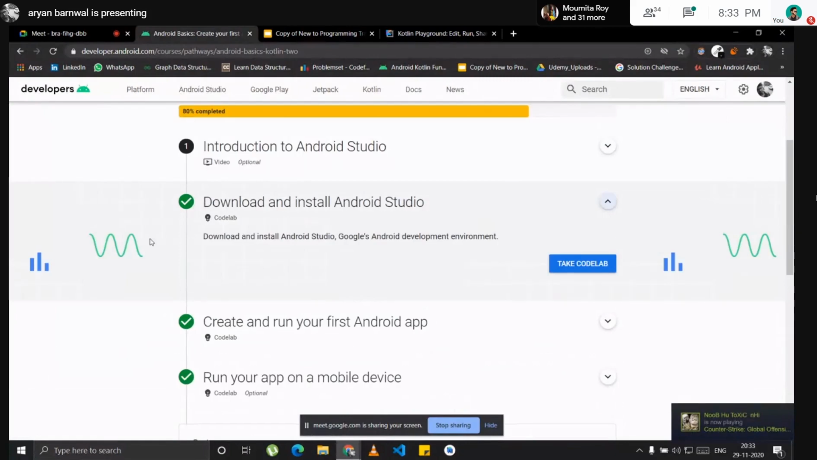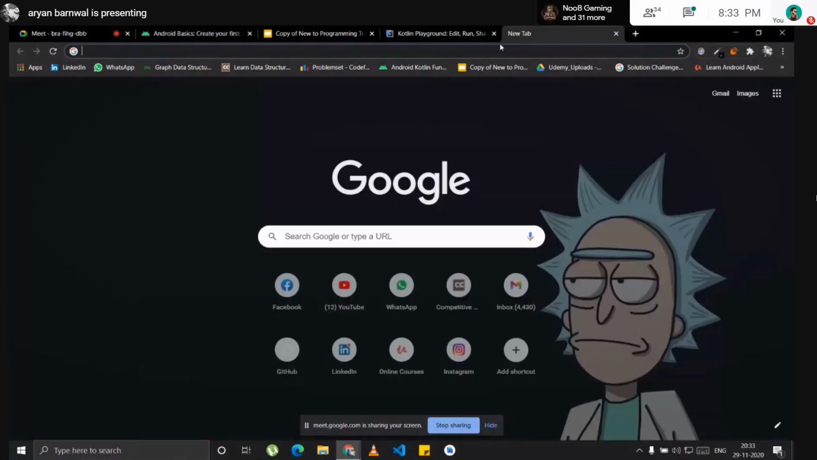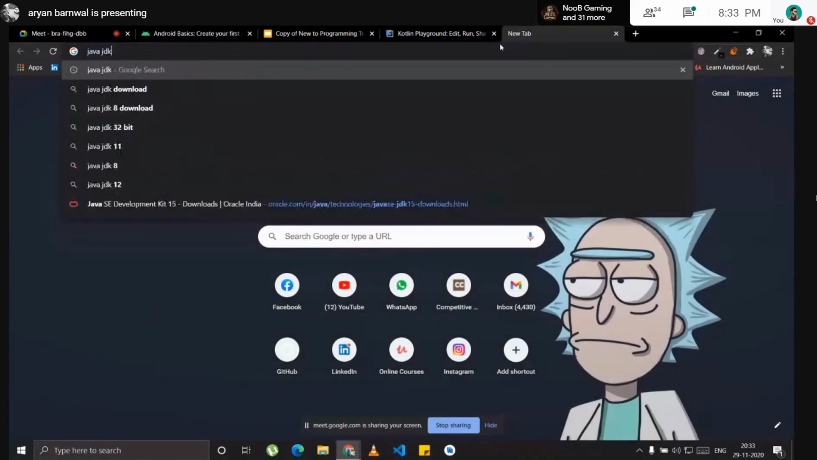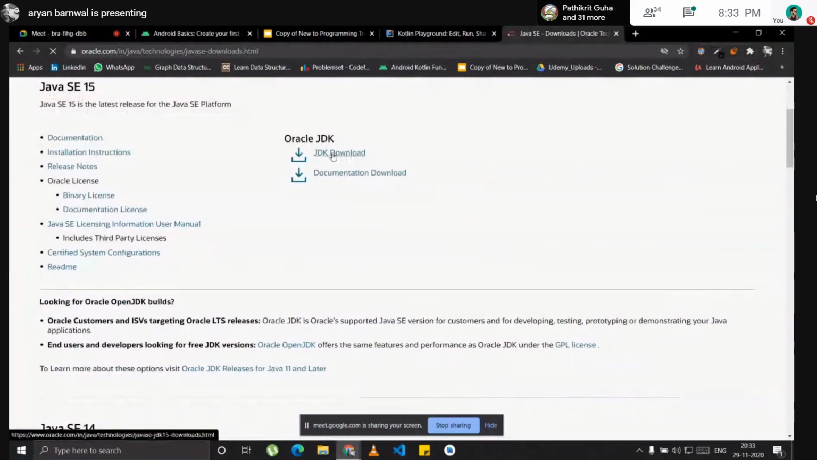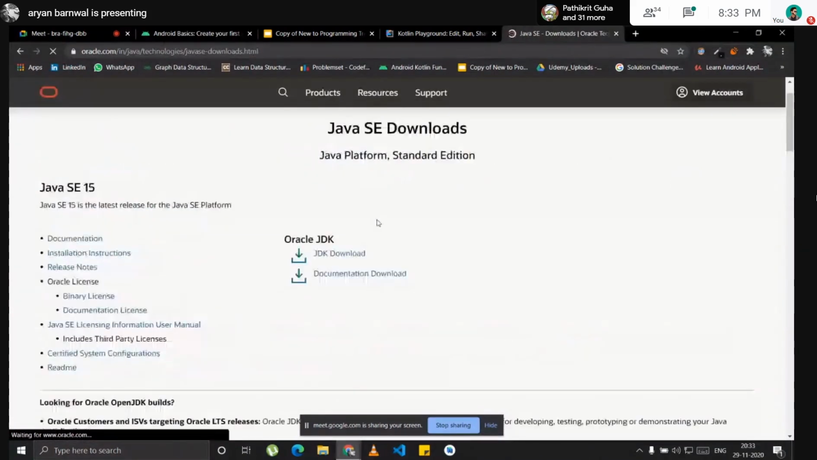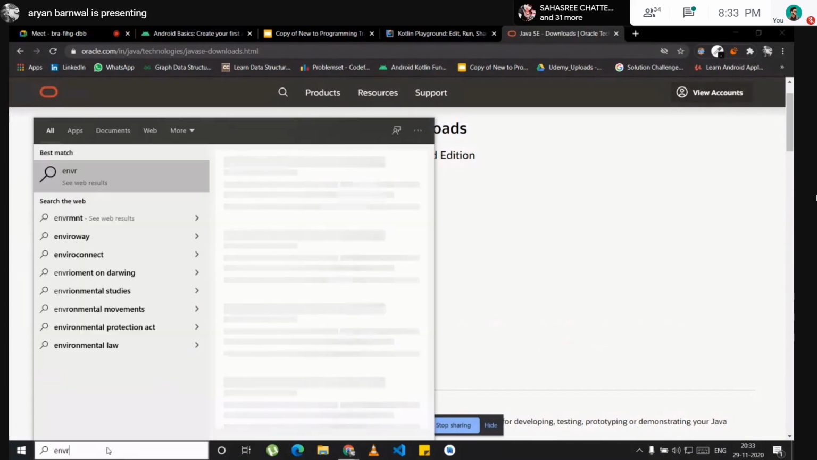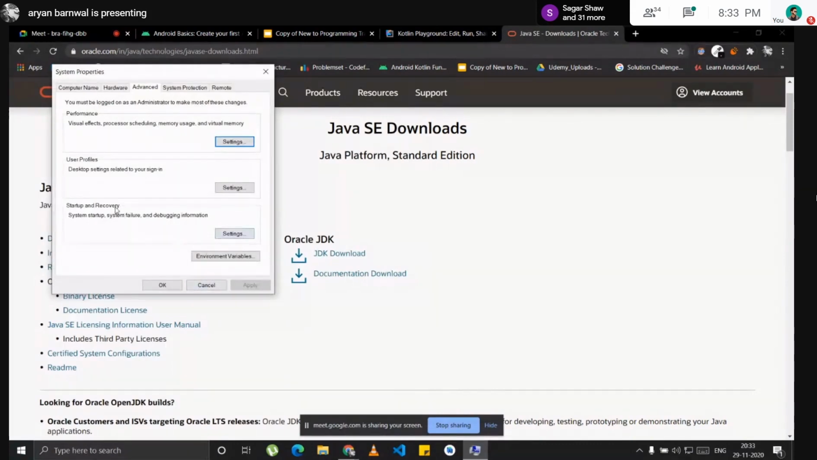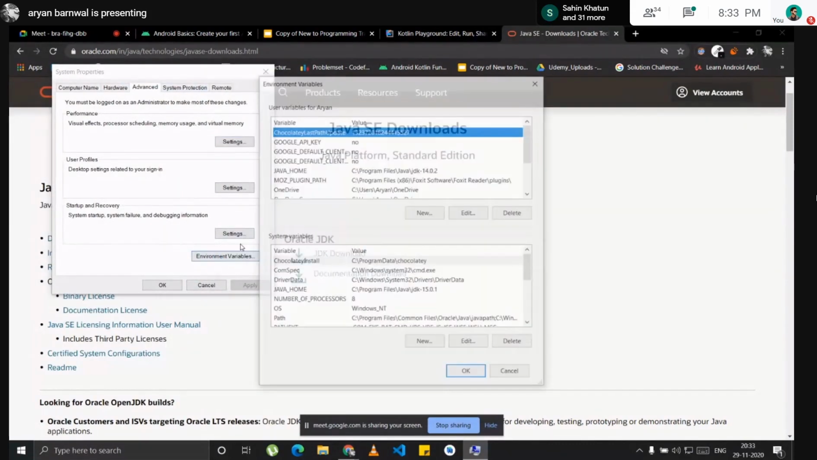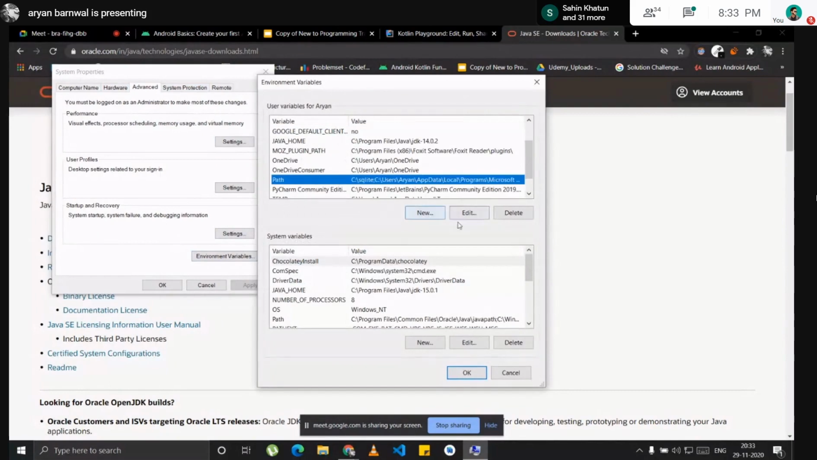So if you happen to install Android Studio, I will just show a quick demo of how to do that. First, go here, search for Java JDK. You will just click on this download button. This will download the Java JDK for you. Just install that and then go to your environment variables. Go to your path. Edit.